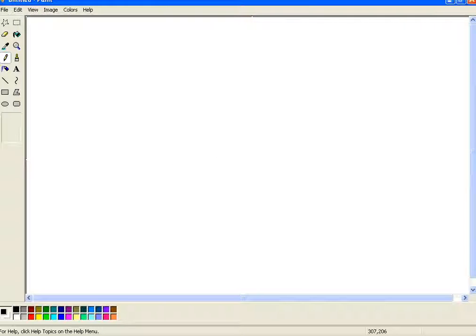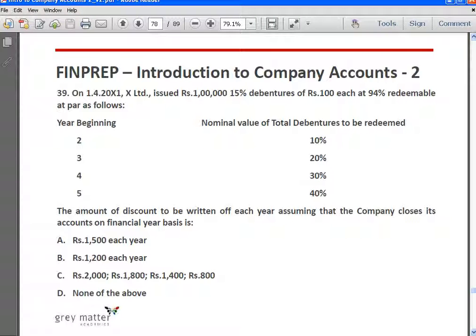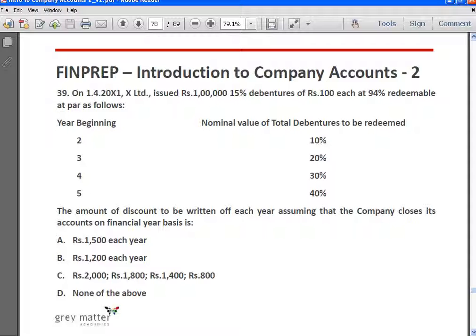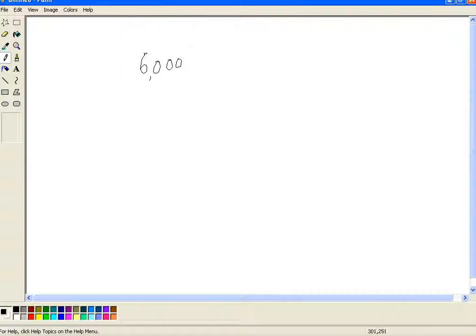First let us determine what is the loss on issue of debentures. Rupees 1 lakh issued at 94%, which means 6% is the discount. So the discount is 6,000 rupees. This 6,000 rupees is to be written off over the next 4 years, based on the value of the debentures outstanding. So at the end of year 1, 100% of the debentures is outstanding. At the end of year 2, 90% is outstanding, because at the beginning of year 2, 10% is redeemed.